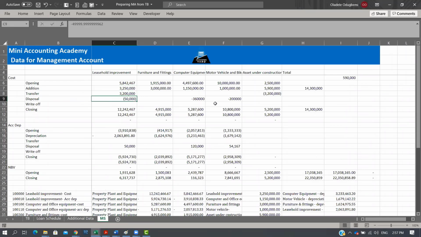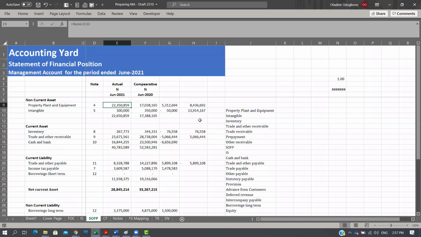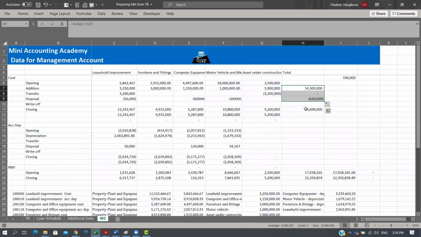So for example, if you look at it carefully, if I compare my addition and disposal, it's 13,690. And if I come here, this gives me 13,914. Obviously, because there's disposal that has to do with accumulated depreciation.